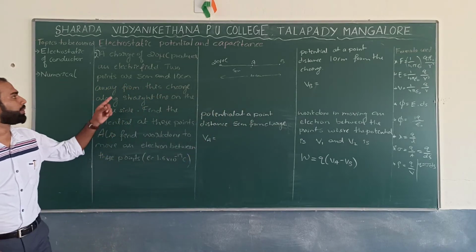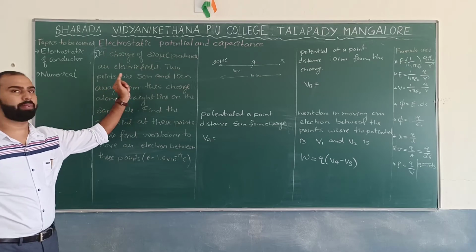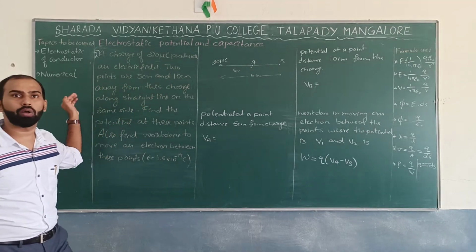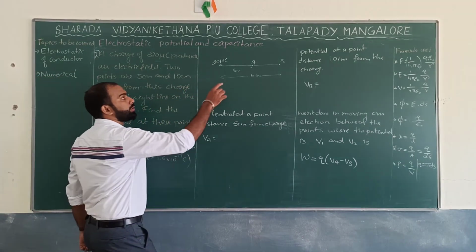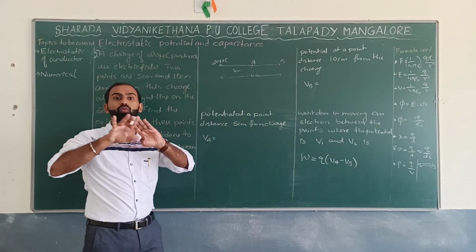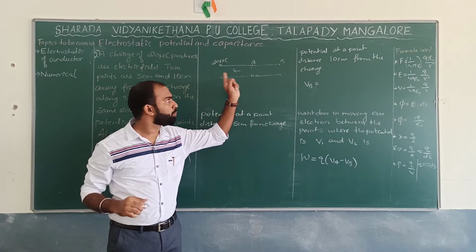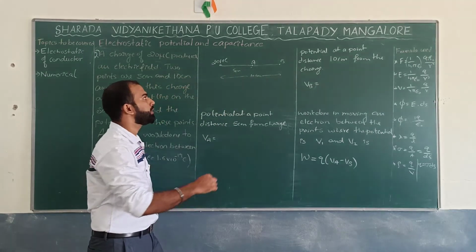The 2 points, 5 centimeter and 10 centimeter, are given away from this charge along the straight line on the same side. They didn't give these 2 points on 2 different sides. They have taken 2 points along the straight line, in this particular region.